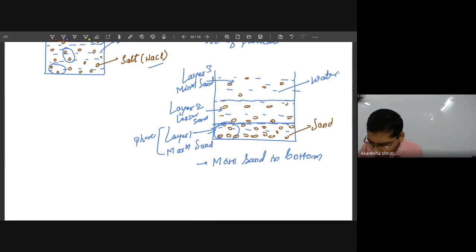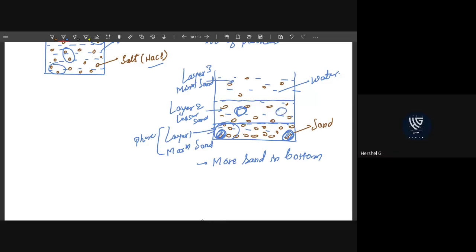At the bottom, the left hand side has almost the same sand particles as the right hand side. But if you compare the bottom with the middle, the middle has very limited sand particles.